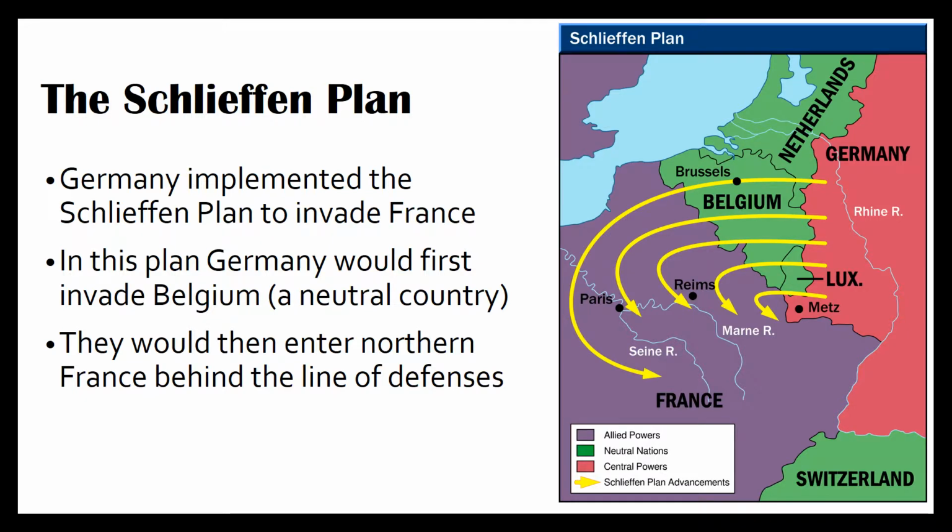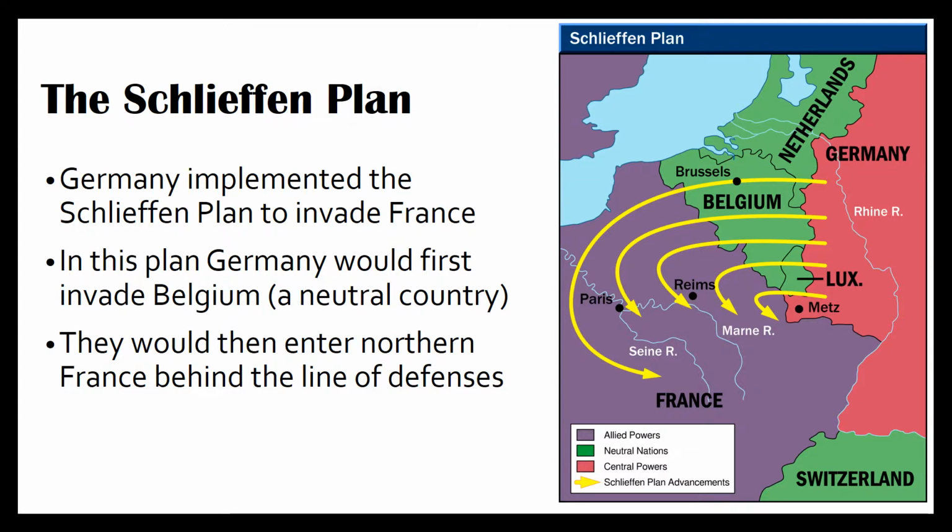The Schlieffen Plan. Germany implemented the Schlieffen Plan to invade France. In this plan, Germany would first invade Belgium, a neutral country. They would later then enter northern France behind the line of defenses. If you look to this map of the Schlieffen Plan, Germany is highlighted in red and France is highlighted in purple here. The red is also Central Powers and the purple are Allied powers. The green countries are neutral.